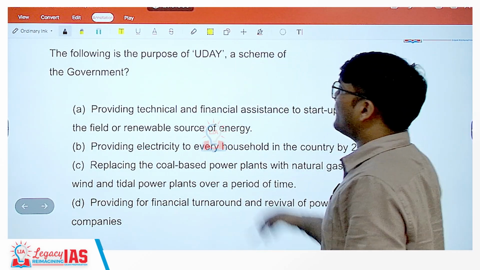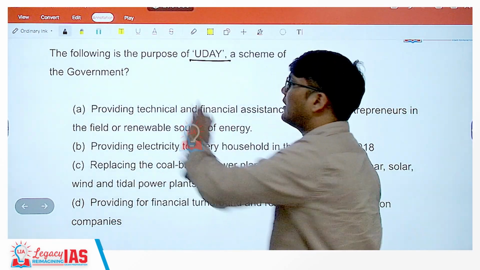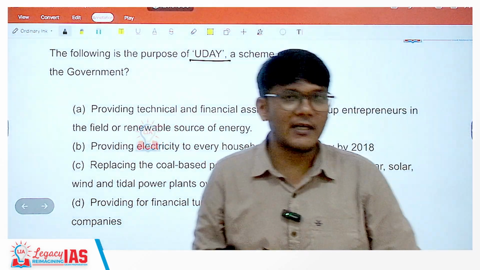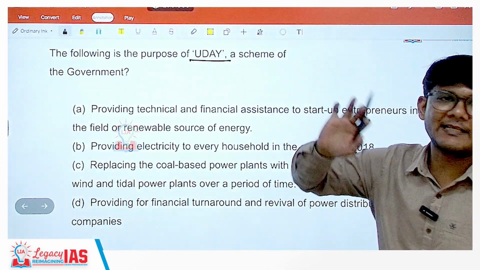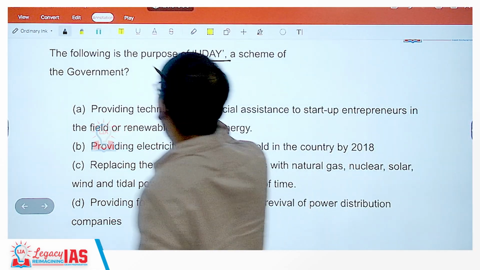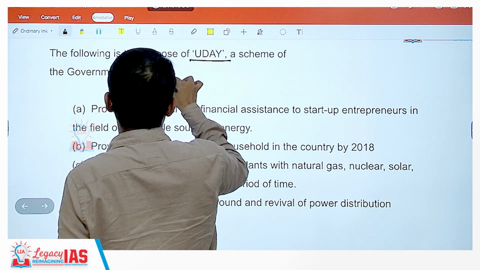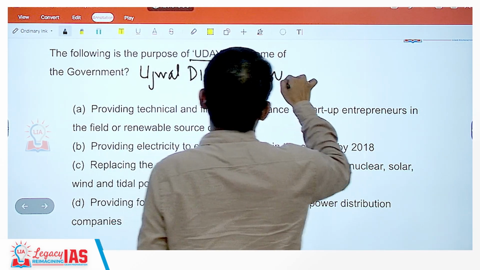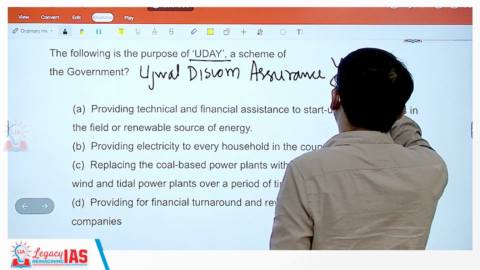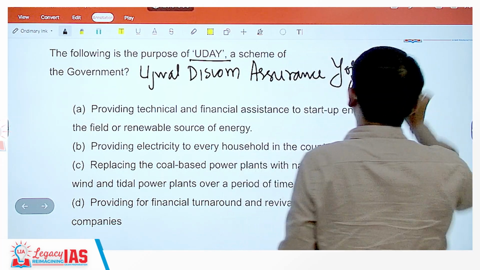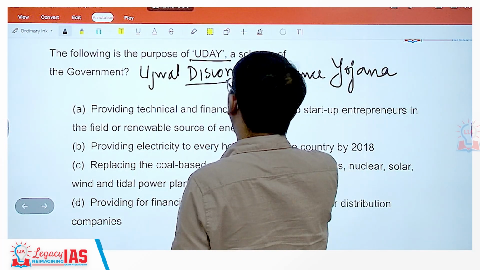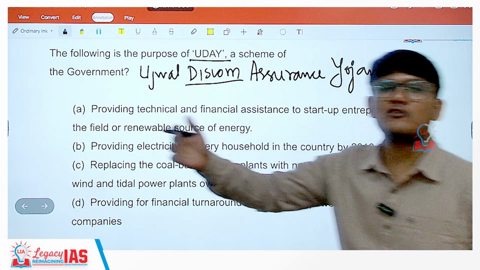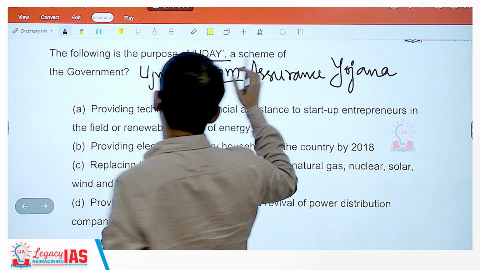The following is the purpose of UDAY, a scheme of the Government of India. Now if you know, let's say, the full form of UDAY, you can get the answer. Okay, the full form of UDAY is Ujjwal Discom Assurance Yojana. So Discom, that is distribution company. What distribution company? Electricity distribution company. So Ujjwal Discom Assurance Yojana.